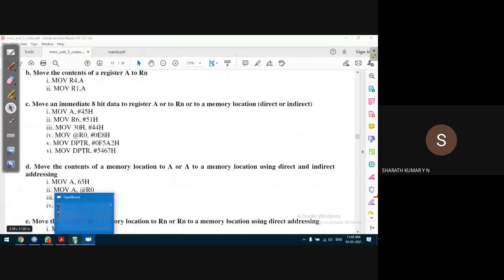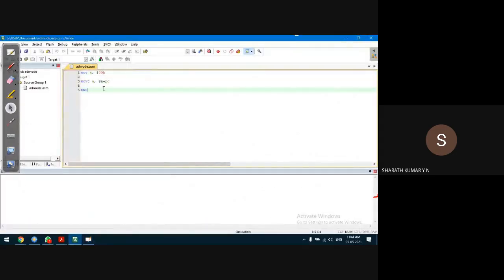So let us jump to the compiler. Let us try with the MOV instruction we have used many times. For example, I'll try to check this: I'll make the destination immediate data and the source a register.